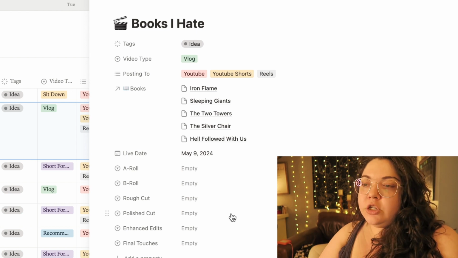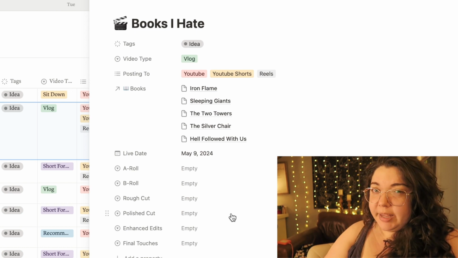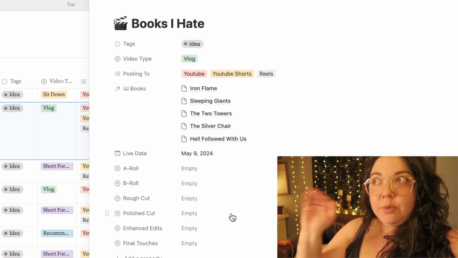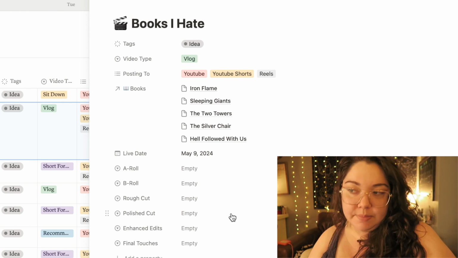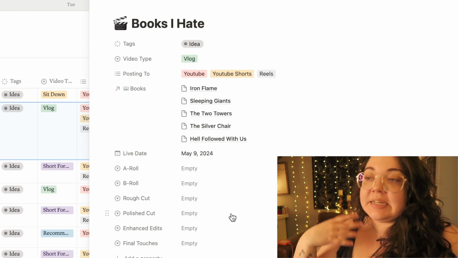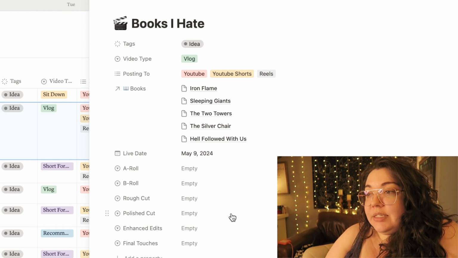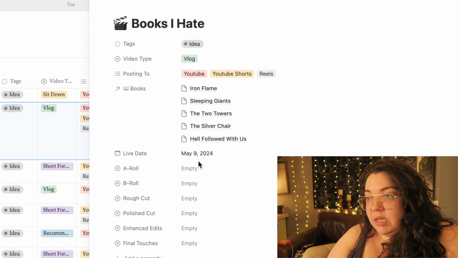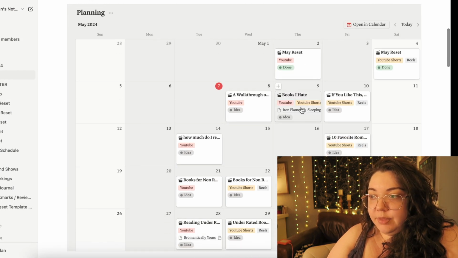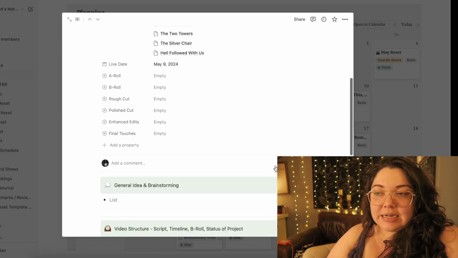because of how my system of filming and editing goes. So if I were to do more video planning and pre-filming and filming of videos well prior to them being out, this might be a little bit more helpful if I had multiple videos in my docket, but I don't. So this is just kind of how it works for me, and you can see it pop up right up here, the books I hate, and it already lists some of the books that I need to read for that, and I can click on it from up here and it's the exact same thing.